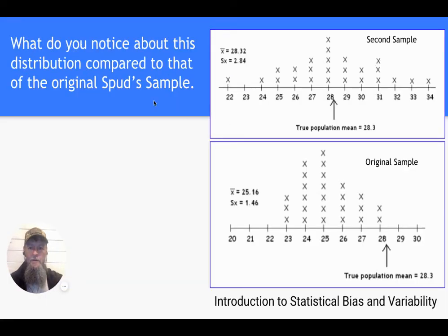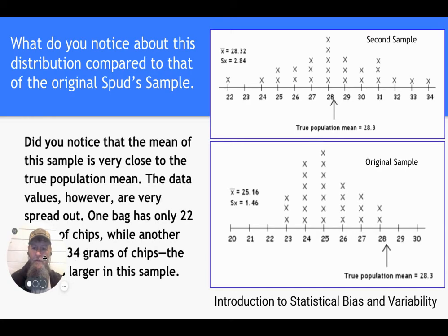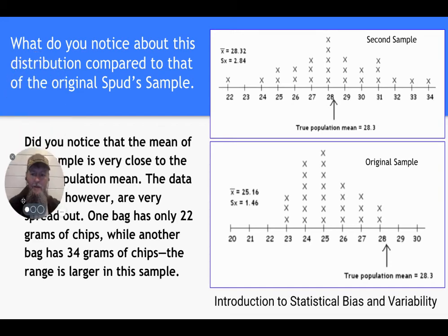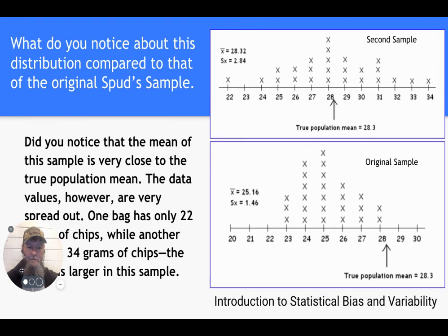What do you notice about the distribution compared to the original sample? Here's the original. Notice that it's real closed into this little area right here. But this new second sample, look how spread out it is. The mean of this sample is very close to the true population mean, but the data values are very spread out. One bag has only 22 grams, and the most is 34 grams. This range is a lot larger in this sample than the original sample.